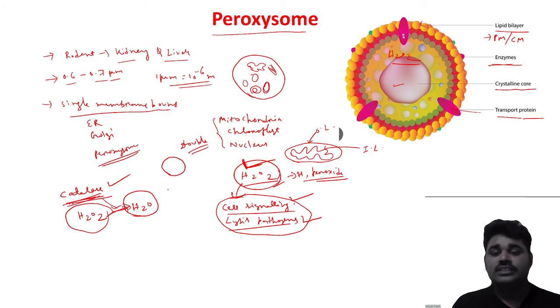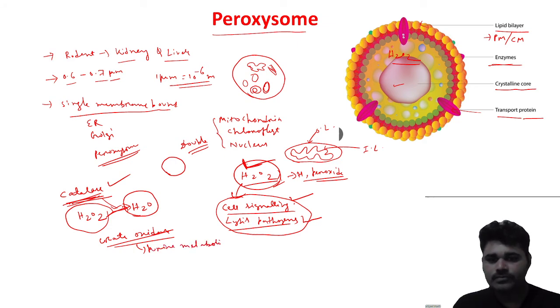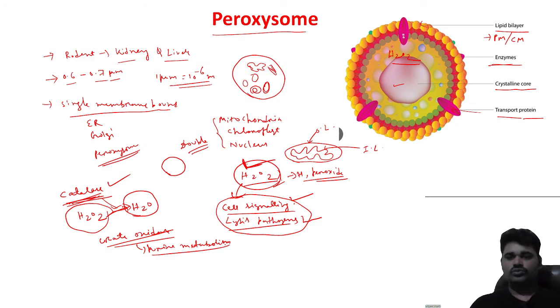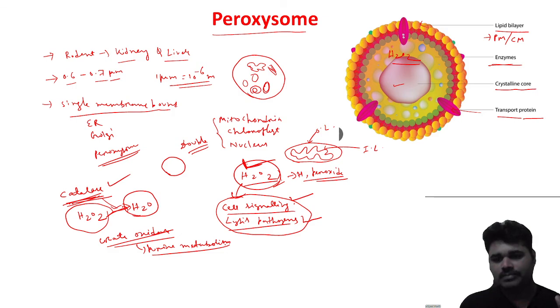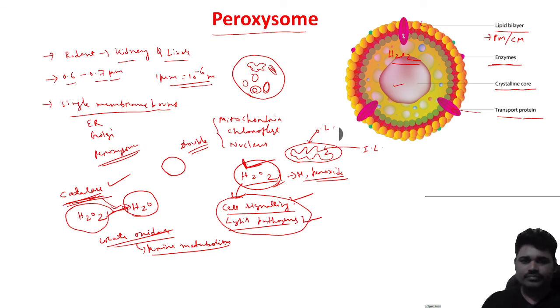Another enzyme is urate oxidase. It helps in purine metabolism. So one is catalase, another is urate oxidase. There are many enzymes present, but these two are the main ones, and urate oxidase helps in purine metabolism.